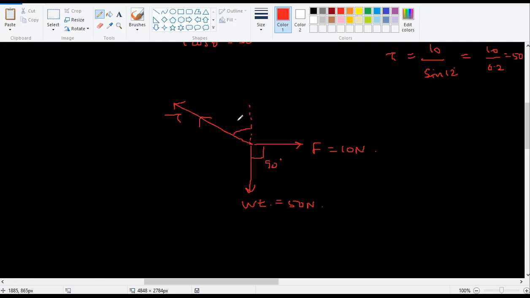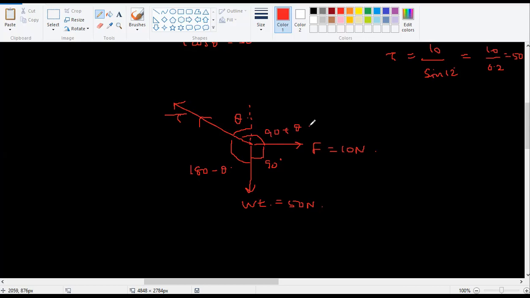This angle with the vertical I took as theta. I don't know theta, I don't know the tension T. So this angle will be taken as 180 minus theta. The total angle between this force and this force will be 90 plus theta.